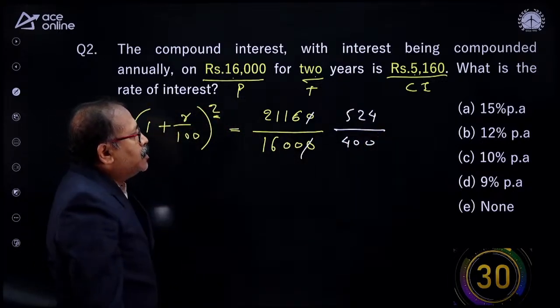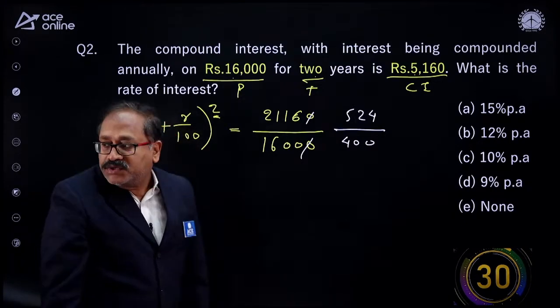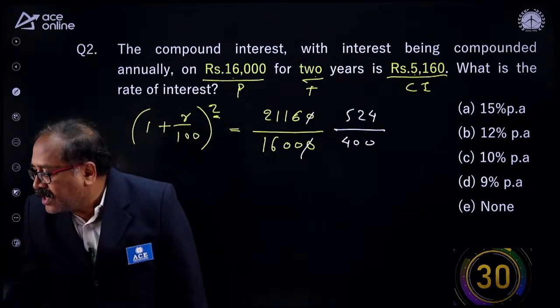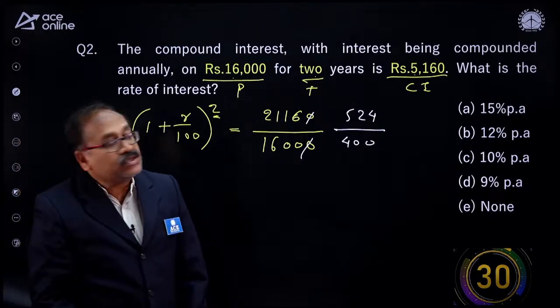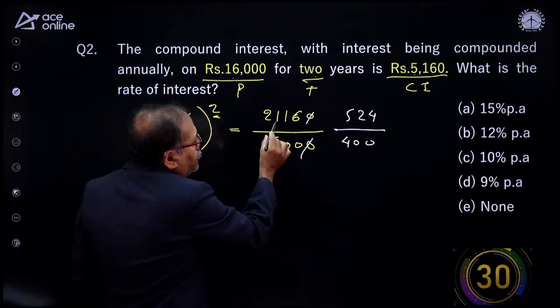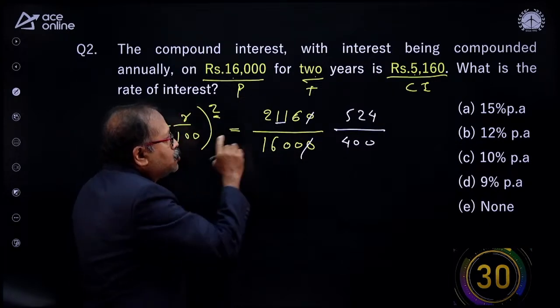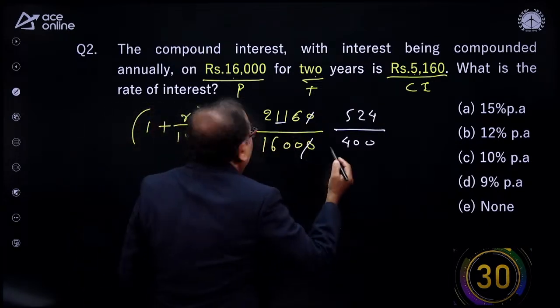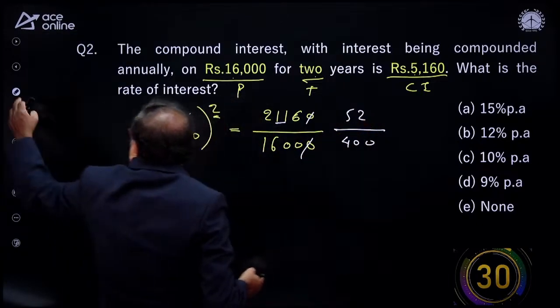Am I right? So how much are we getting? 15 is right, sir. Right. So how many times does it get cancelled? Look at this one: 4, 5, 20. I am left with 21 and 4, 2 and 4, 9. So it is 9 here. So nicely you answered the question.